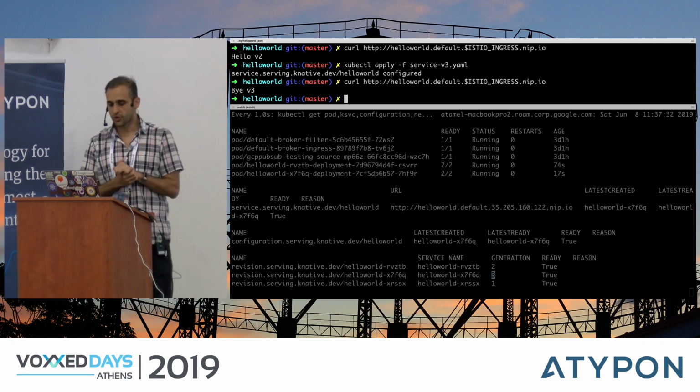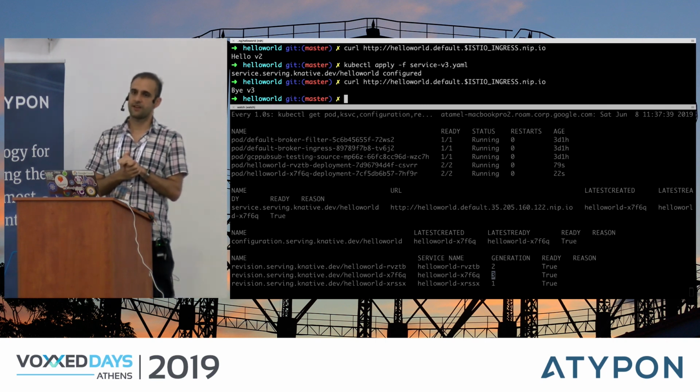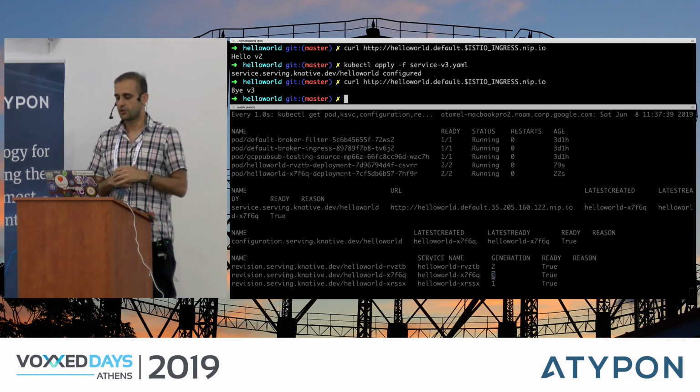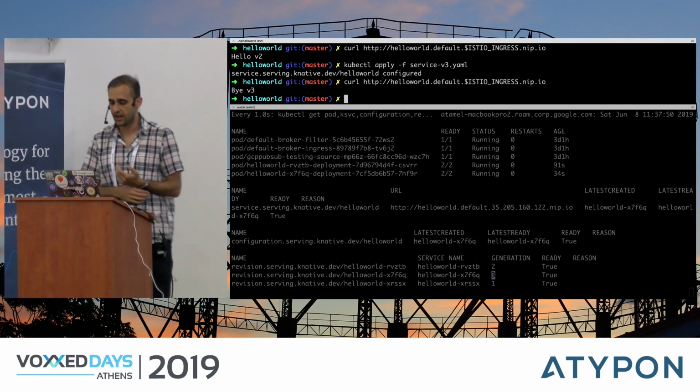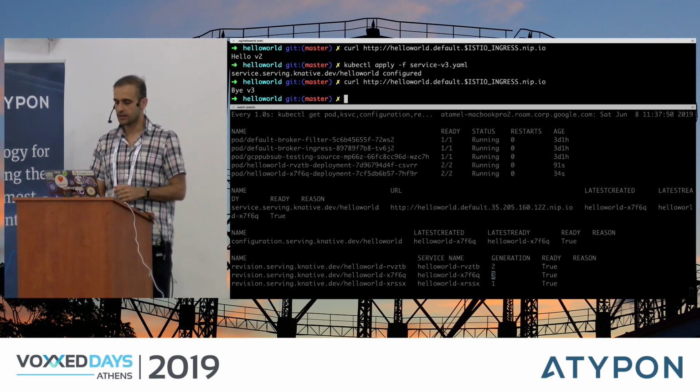Now, of course, you don't do this in real life. In real life, when you want to deploy new code, you usually deploy the new version and let it get a percentage of the traffic, like 10% or 20%. So you want to do something like traffic splitting in real life, and you can do that with Knative as well.